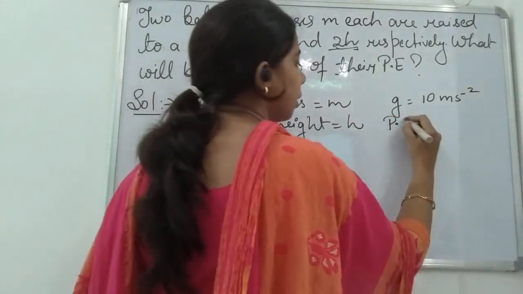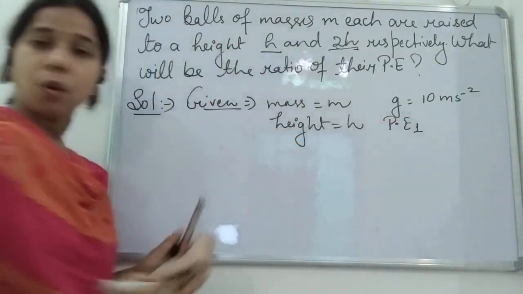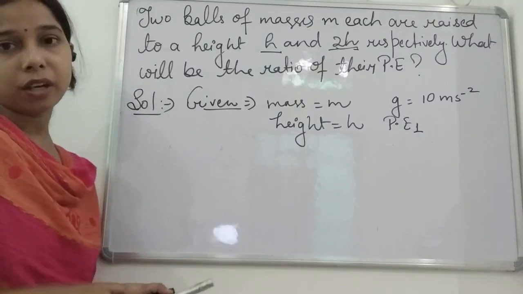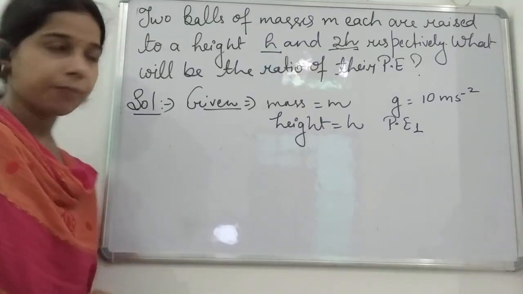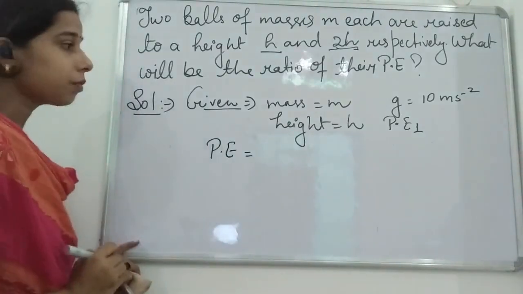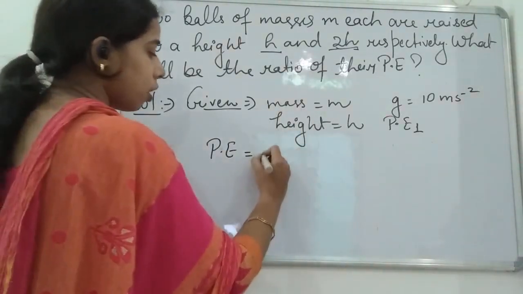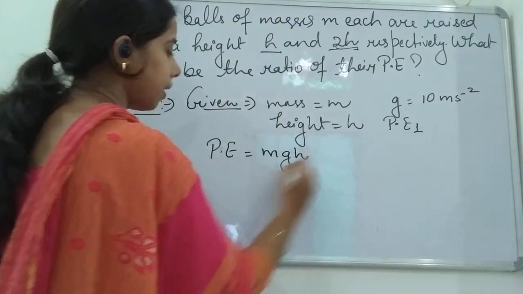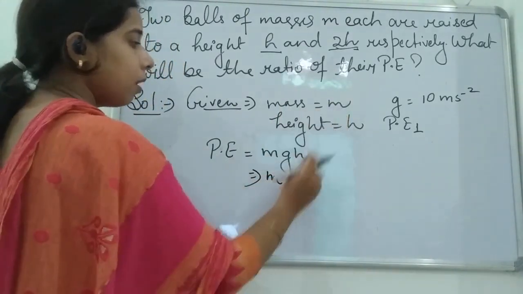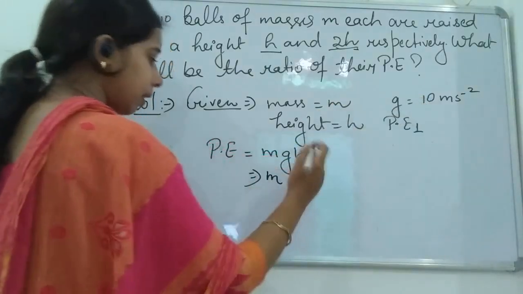So mass is given, height is given, acceleration due to gravity. We have to find the potential energy 1. Why am I writing 1 there, students? So that you can understand this is the potential energy of the first ball. So potential energy will be equal to mgh. Now we will put the values here. Mass is given, that is m. 10, that is 10 only.